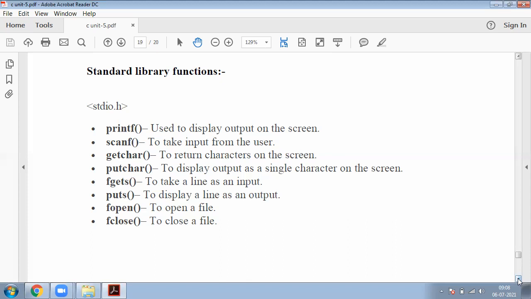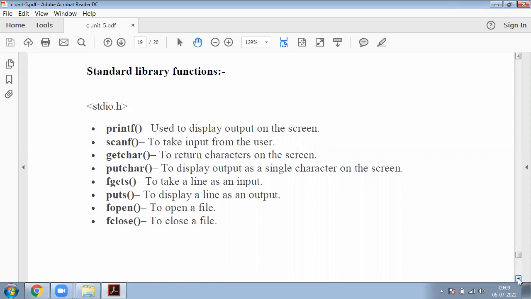Here the most popular standard input output functions are printf, scanf, getchar, putchar, fgets, puts, fopen, fclose. These all are predefined functions, and all are available in one header file, that is stdio.h. Now coming to printf. From first unit to fifth unit, printf, scanf, getchar, putchar, these all are discussed.